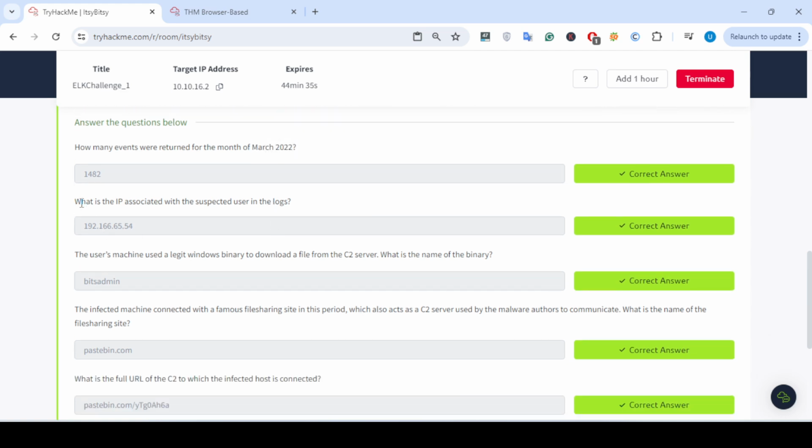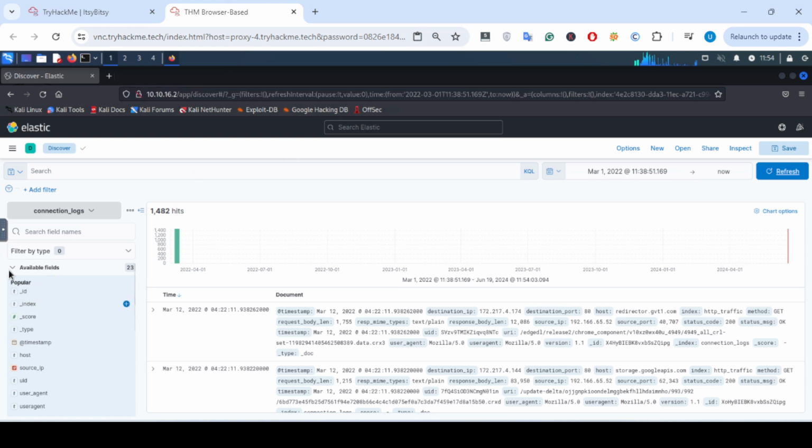The next question is what is the IP associated with the suspected user in the logs? Let's see. Here you can see different fields are present like ID, index, score, type, timestamp. You can put a filter by using any of these fields. When I click on source IP, because the question is related to the IP, you can see there are only two IPs present. One is this one and the second one is this one.